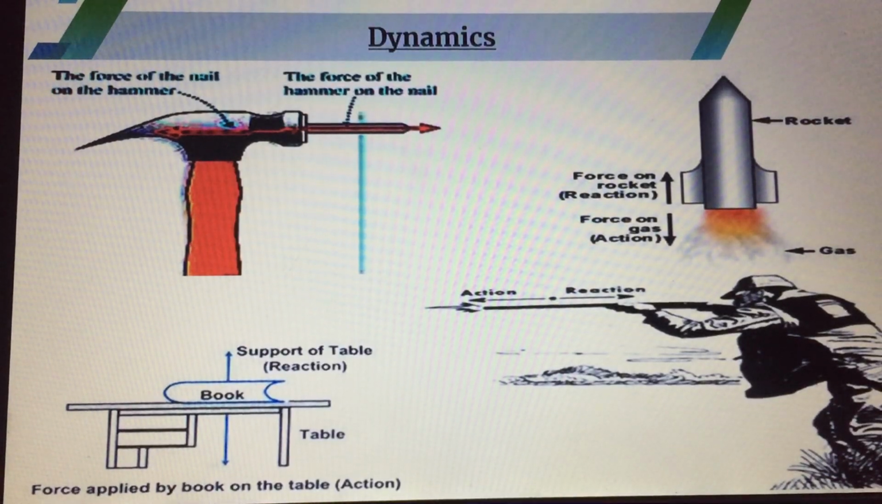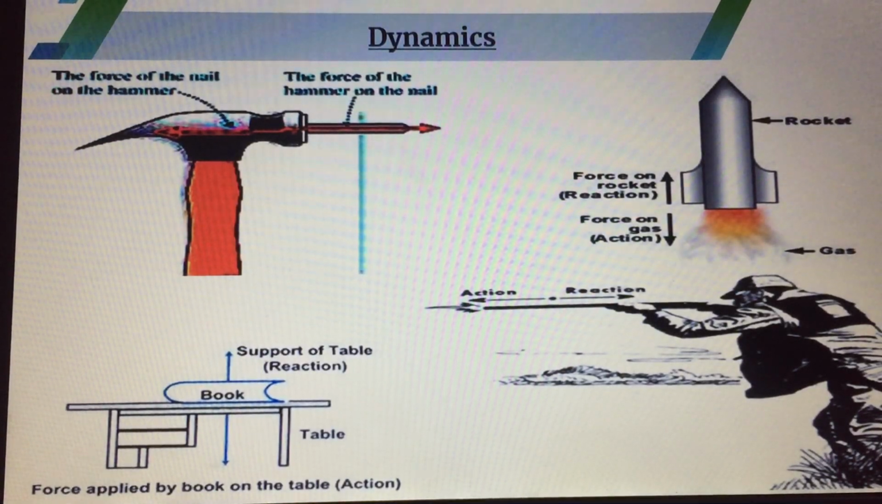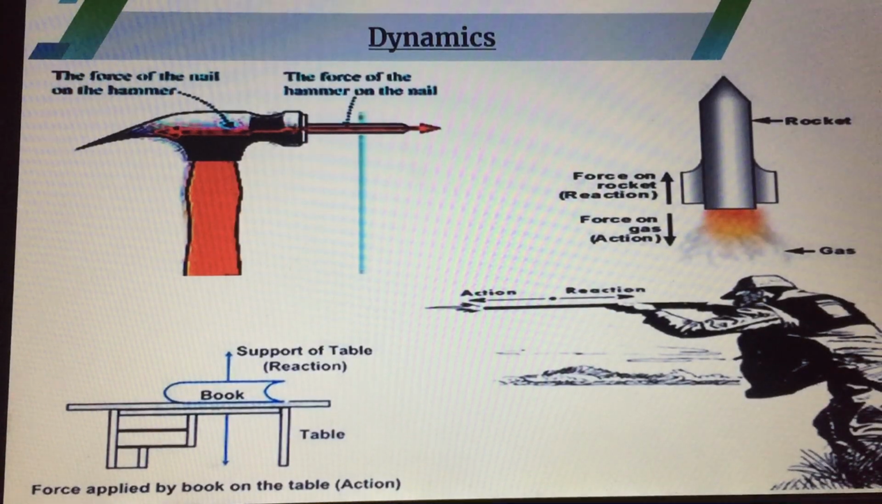Now in the third example, when an army officer fires from a gun, the bullet from the gun will apply an action in the forward direction. So the recoil of the gun, meaning the rebound of the gun which acts on the soldier's hand, is a reaction. So the rebound of the gun is a reaction.